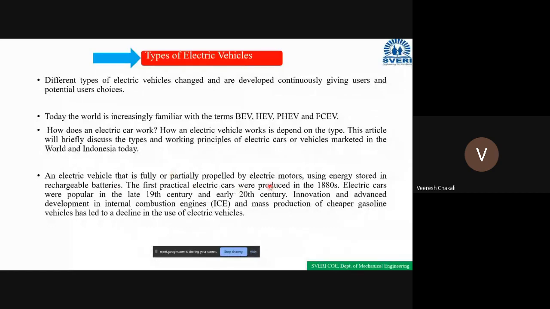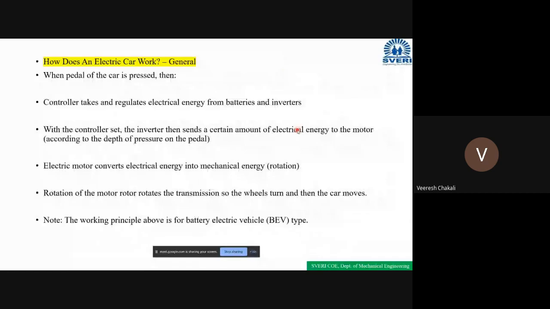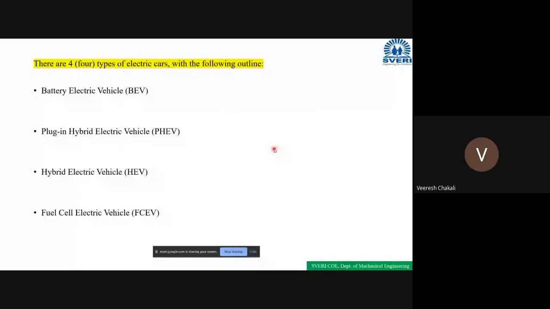Clear? Based on this driving by the motors or IC engines, the electric vehicles have been classified into four types: battery operated electric vehicles, hybrid electric vehicles, plug-in hybrid electric vehicles, and fuel cell electric vehicles. Yes, sir. These are the four types.